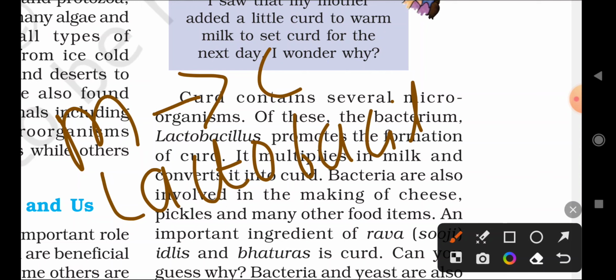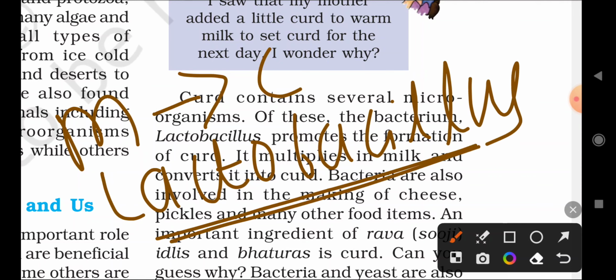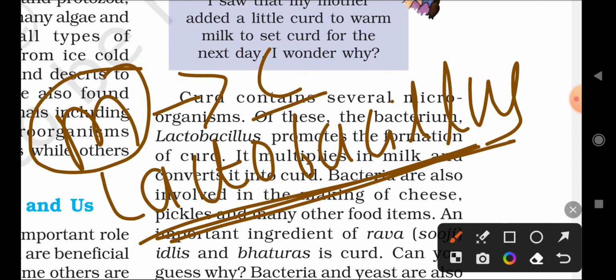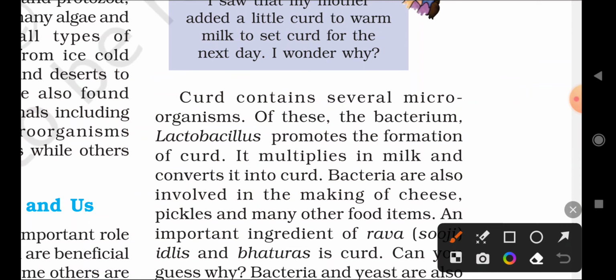Lactobacillus bacteria convert milk into curd. It multiplies in the milk and converts it into curd.